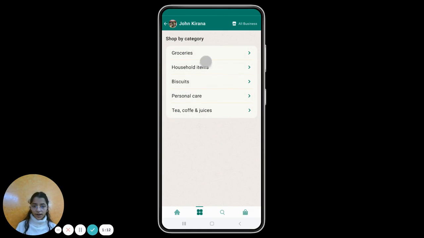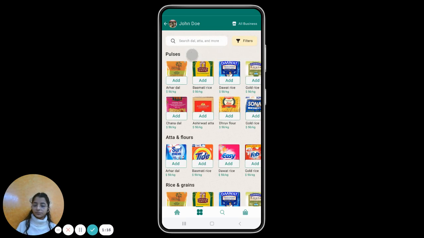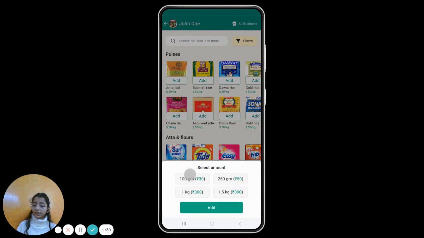So these are the different categories. Tina goes for groceries, and this is the grocery screen. Over here, they can search the item as well, and they can put some filters accordingly. And now they want to add an item, they add chana dal, and they select the amount. They go for 100 gram.